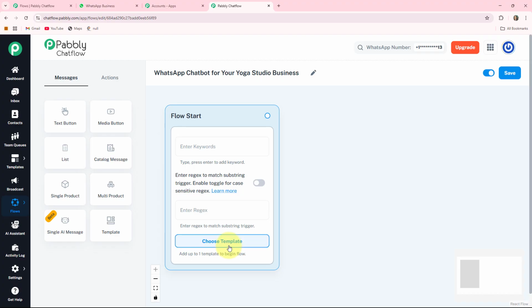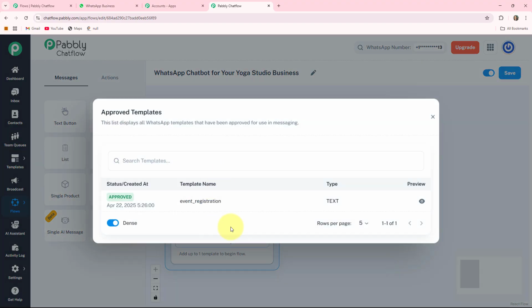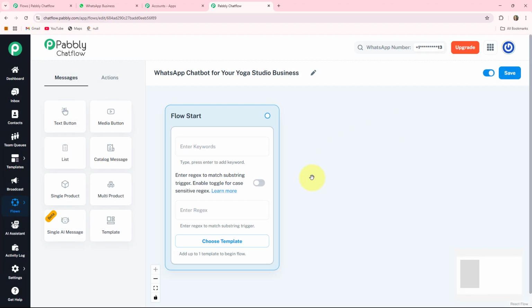The third one is choose template, in which you can create multiple templates, choose with the help of this button and upload it from here. Basically, templates are used for those types of conversations that were started from your side. I am creating this WhatsApp chatbot with the help of regex, so here I am entering the regex. With the help of this regex, your bot will respond to any message that your client sends to your WhatsApp business account of Yoga Studio.